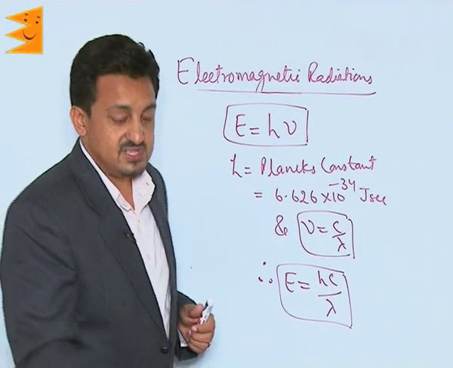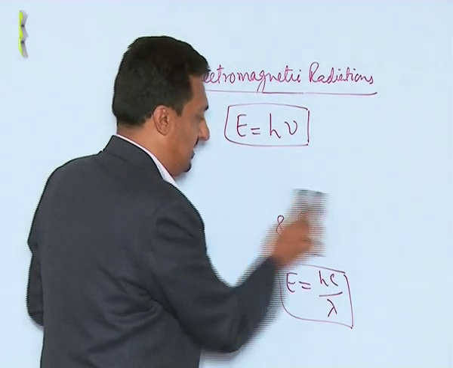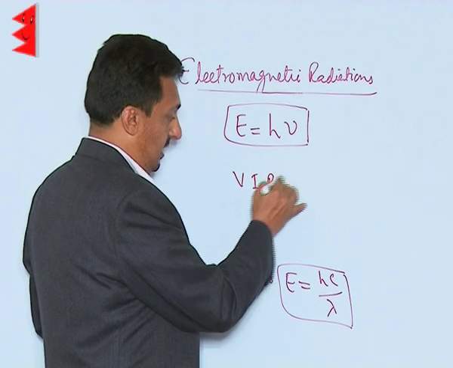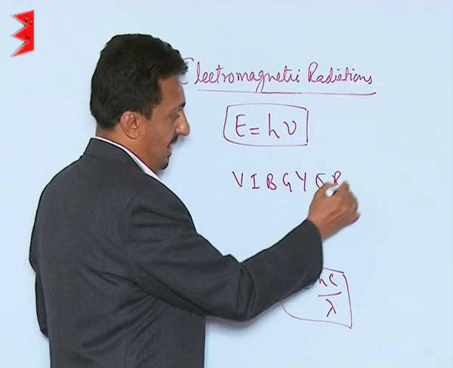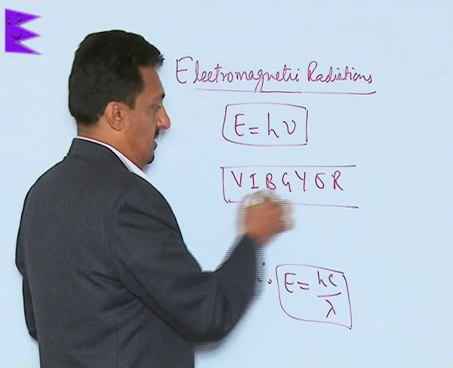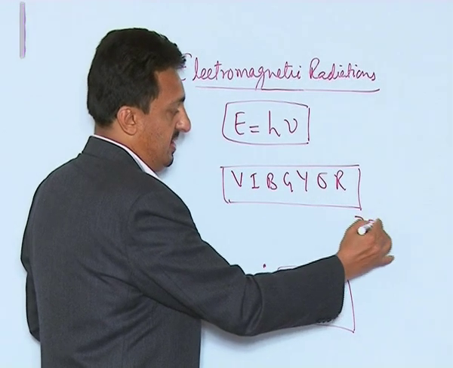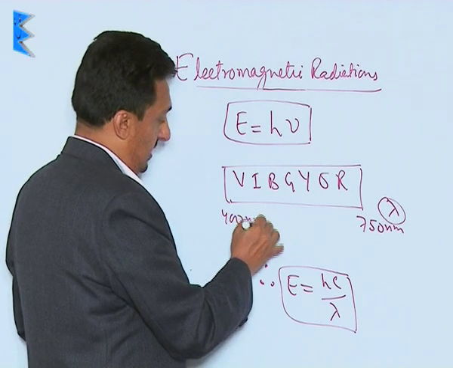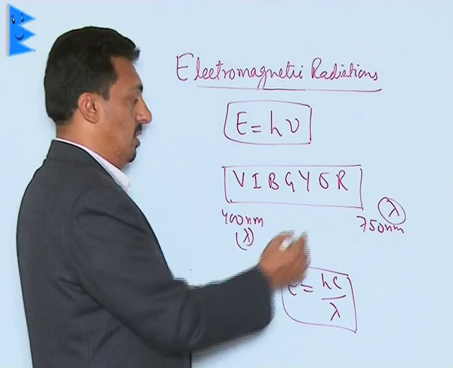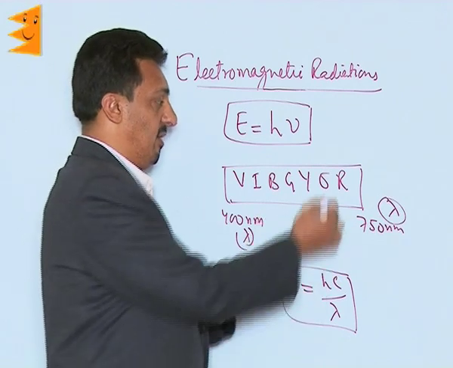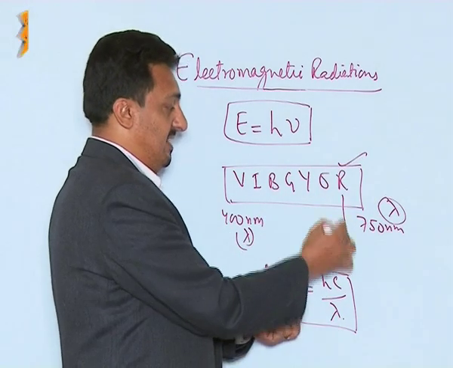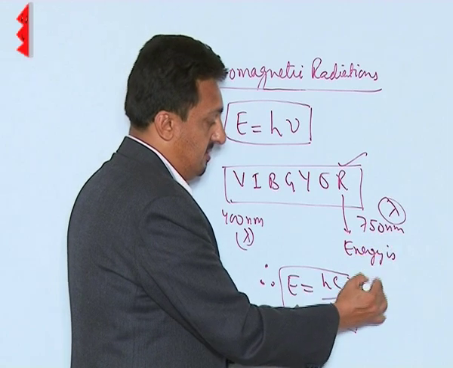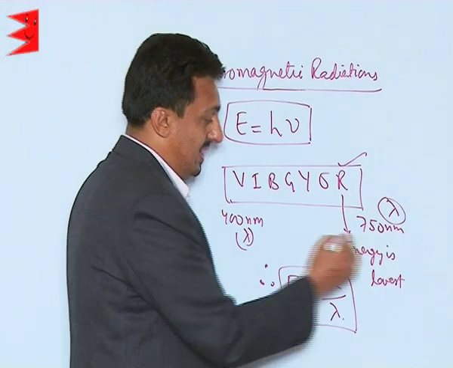Even out of the 7 colors which we have, like VIBGYOR, violet, indigo, blue, green, yellow, orange, red, we know this is 750 nanometers wavelength, this is 400 nanometers wavelength. So the wavelength is highest for red. So if wavelength is highest, its energy is lowest.